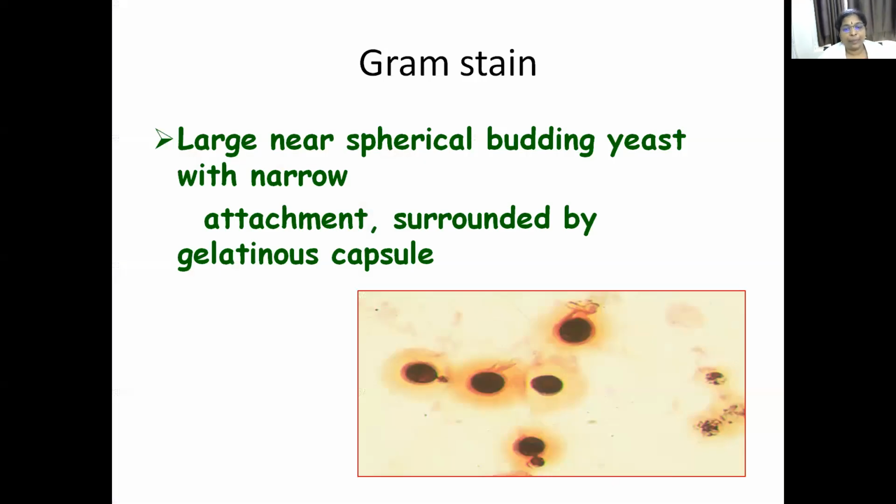And this is the picture of Cryptococcus. Cryptococcus is seen as violet colored, round shaped budding yeast-like cells, whereas Candida is oval shaped. A capsule is also seen after performing the Gram stain for Cryptococcus.